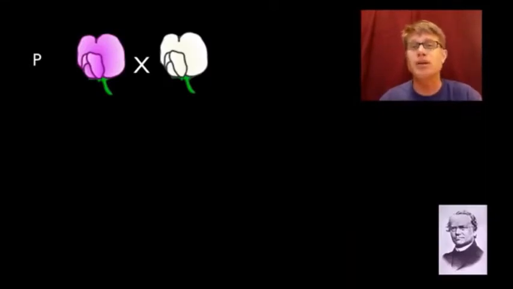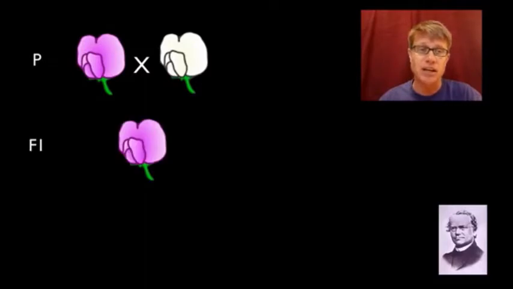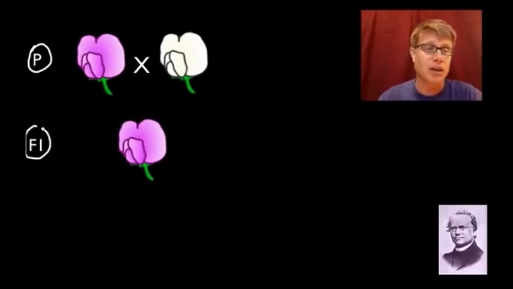This is what Mendel did. He crossed purple flowers with white flowers. Now, we have a few things that you should know. The first cross in any genetic cross is called the P one cross, or the parental cross. And then the offspring of that are called F1, or the filial one, the offspring of that cross. And so at the time of Mendel, everybody believed in this idea of blending.